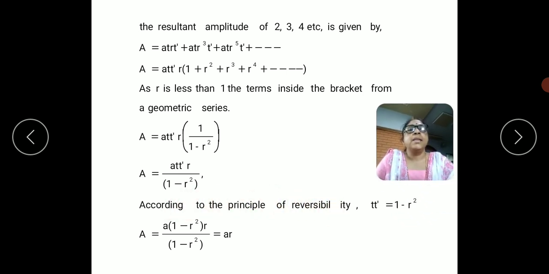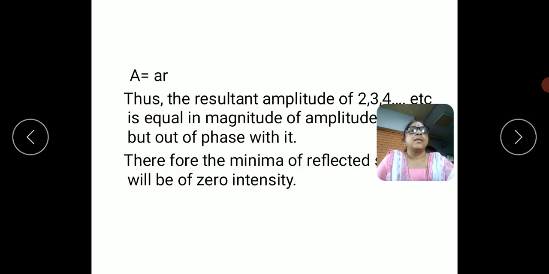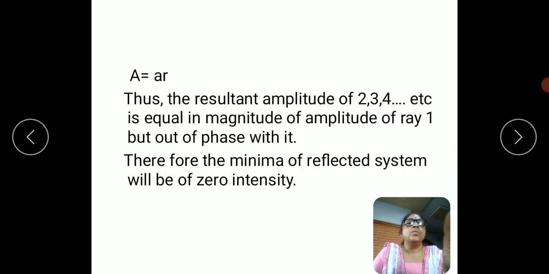In the reversibility condition, T' is equal to 1 minus R². So after substituting this, A is equal to AR. It means that the resultant amplitude of 2, 3, 4 exactly matches the amplitude of ray 1, which is AR.